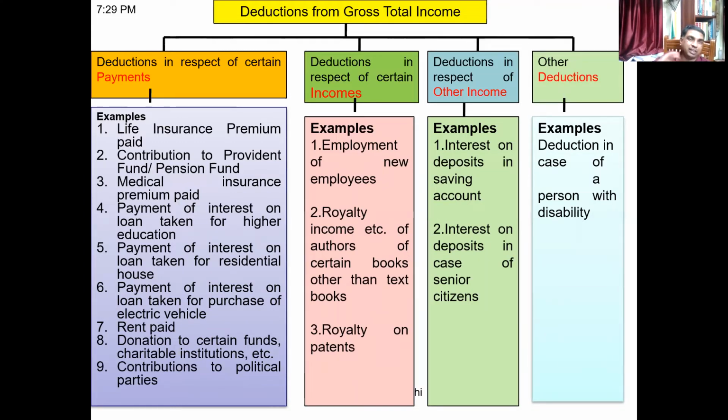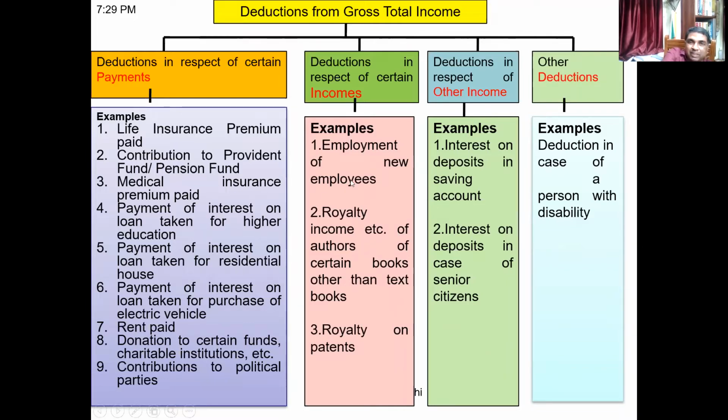There are some deductions which relate to some payments, like if life insurance premium is paid, or contributions are made to provident funds, or medical insurance premium is paid, or interest payment for educational loan, or interest payment for a loan taken for a residential house. Then payment of interest for purchase of electric vehicles, or rent paid, or donations made. So if some of these payments are made, certain deductions are allowed.